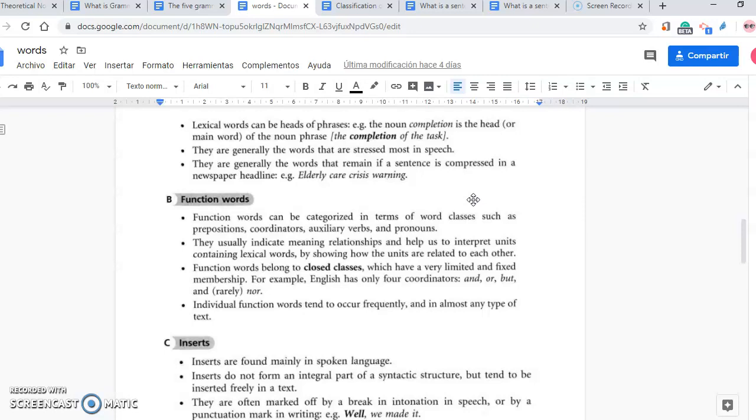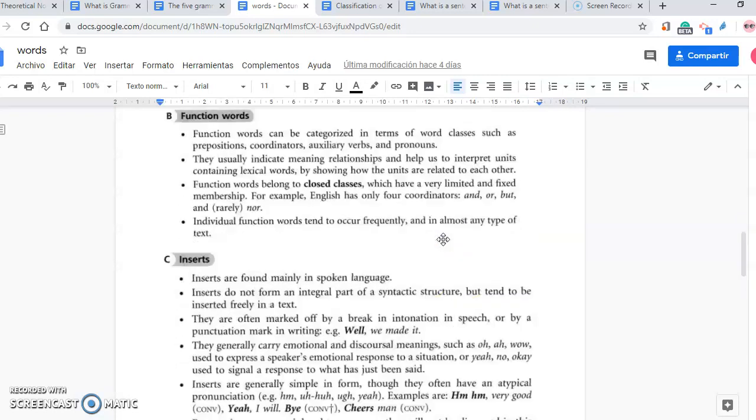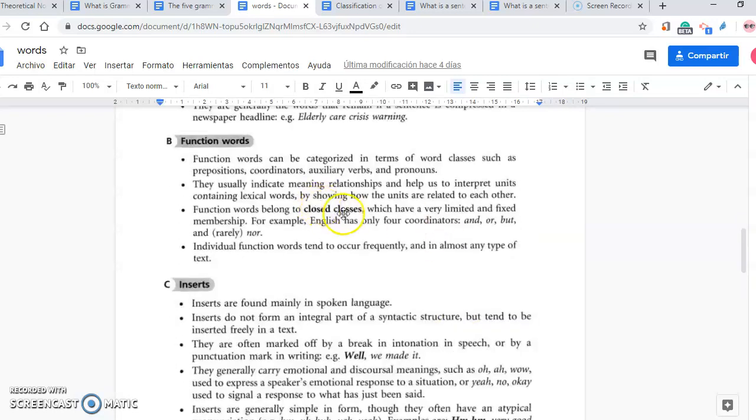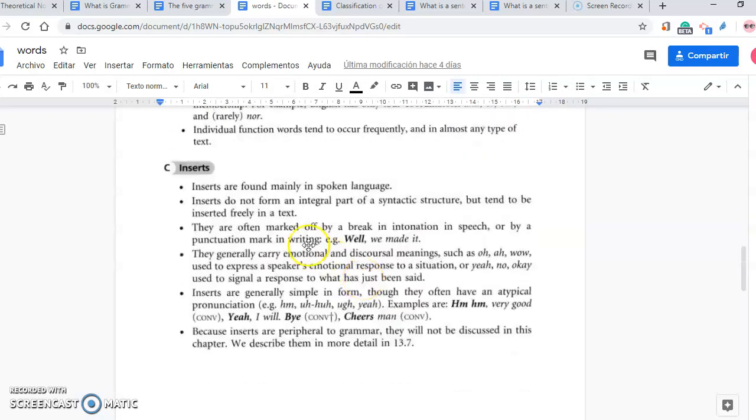Function words belong to closed classes, which have a very limited and fixed membership. For example, English has only 4 coordinators: and, or, but, nor. Individual function words tend to occur frequently and in almost any type of text. I'm going to go back to closed classes in a short time.